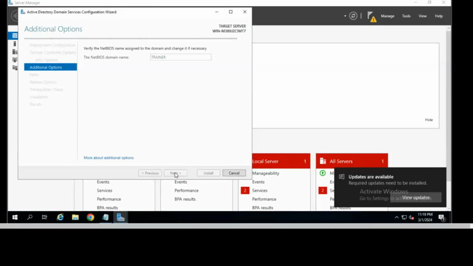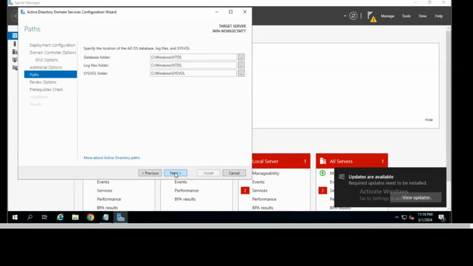Let it be next. Now the next thing is the database folders: database folder location, log file folder location, and sysvol folder location. You don't need to change anything here. But in your organization, if you need to change these locations, you can change them easily here. But we will not change. So just do next.